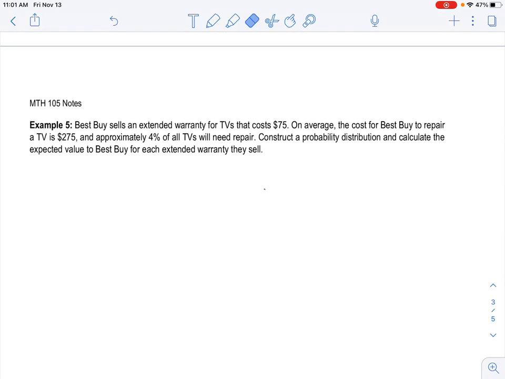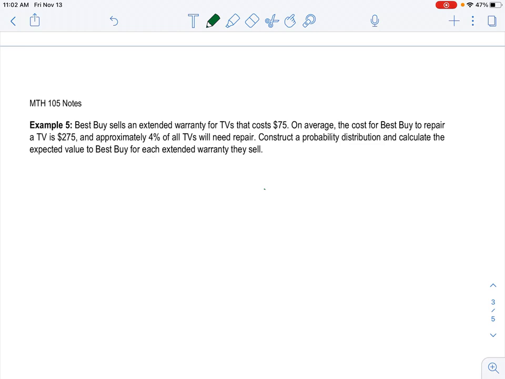Let's do our last example, and this will be talking about warranties. So we've talked about casino games, playing games, lottery tickets, then we talked about insurance companies, and now about warranties, because this has expected value as well.